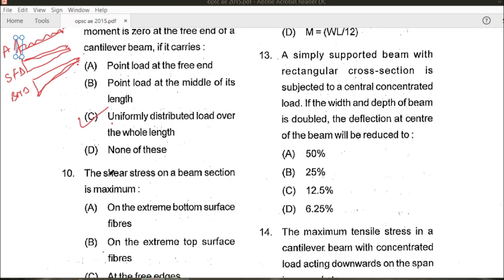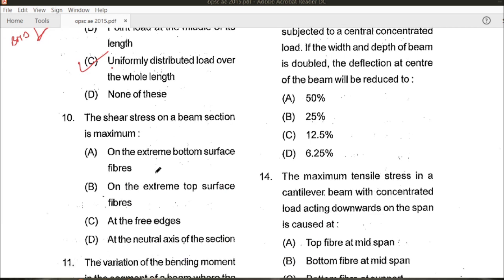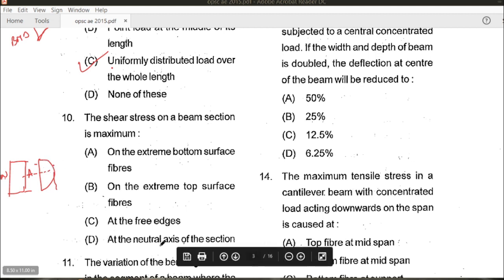Let us see the next question. The shear stress on a beam section is maximum. Now the shear stress distribution on a beam section: if this represents a beam, then this will be the shear stress variation, and it will be maximum at the neutral axis. This is the neutral axis. At this axis, the shear stress distribution will be maximum, so it will be maximum at the neutral axis of the section.